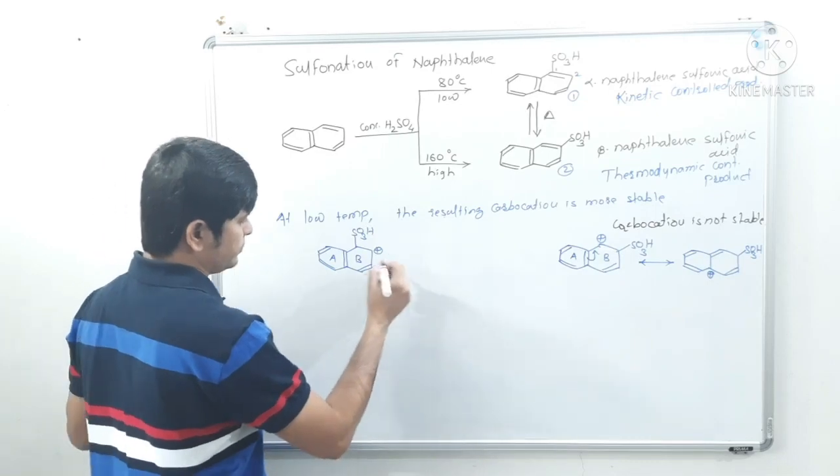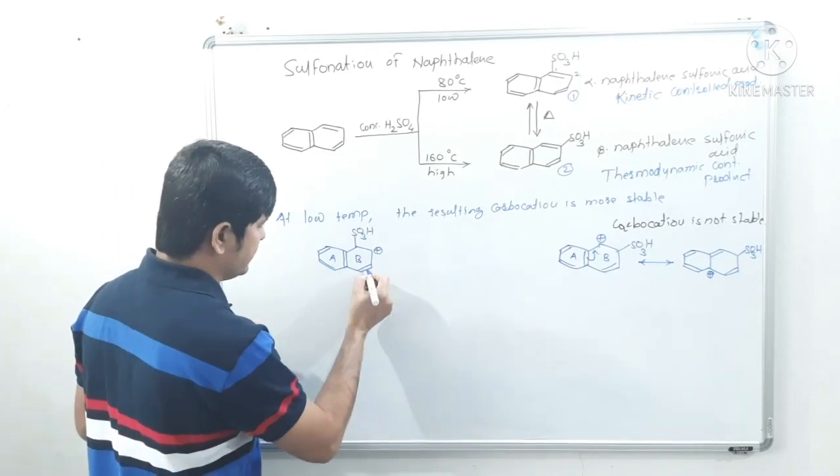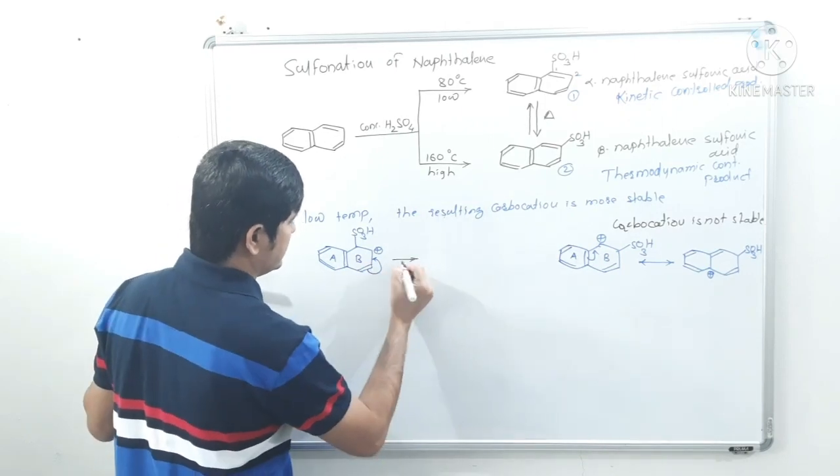See here, now there will be the next resonating structure like this.